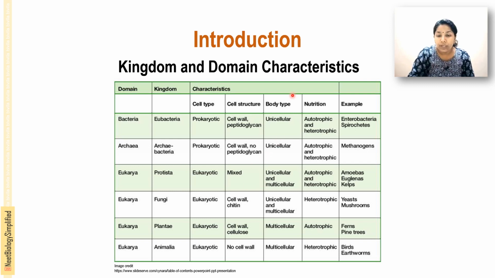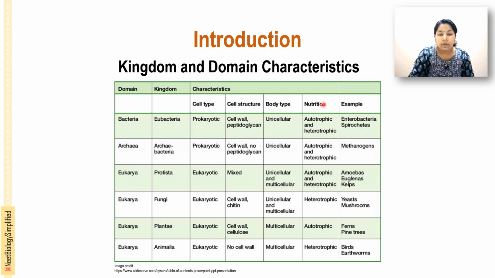For nutrition, Eubacteria are mainly autotrophic and heterotrophic. Archaebacteria or Archaea are also autotrophic and heterotrophic. In Eukarya, Protista are autotrophic and heterotrophic, fungi are only heterotrophic, Plantae, the plants, are autotrophic, and Animalia, the animals, are heterotrophic only.